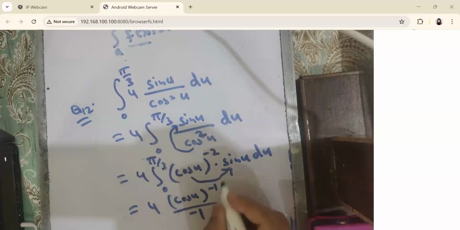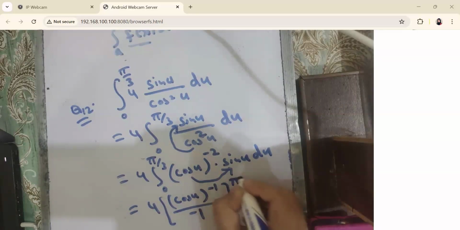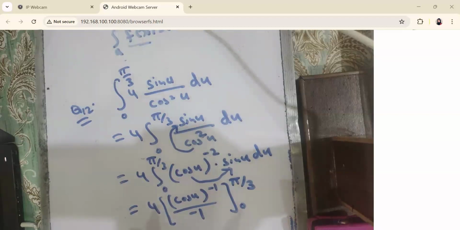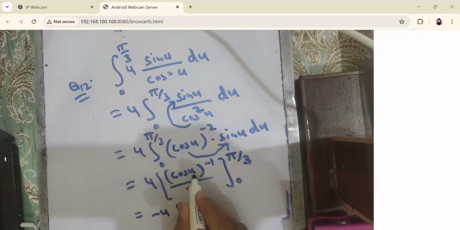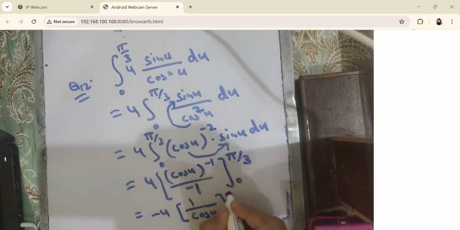And the limits of integration are given as from 0 to pi by 3. That we will write along with it in the square brackets. So this is minus 1 into 4, that is minus 4. I can write it as cos u whole to the minus 1, I can write it as 1 over cos u with the limits of integration 0 to pi by 3. Have you understood?